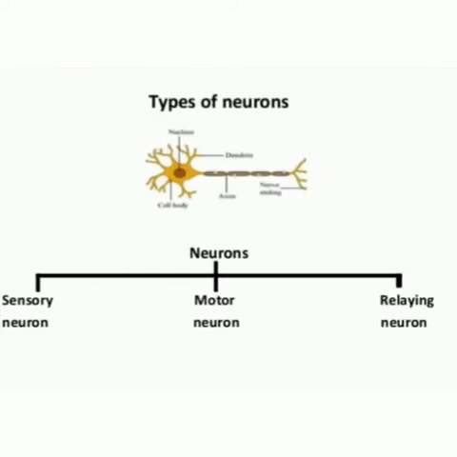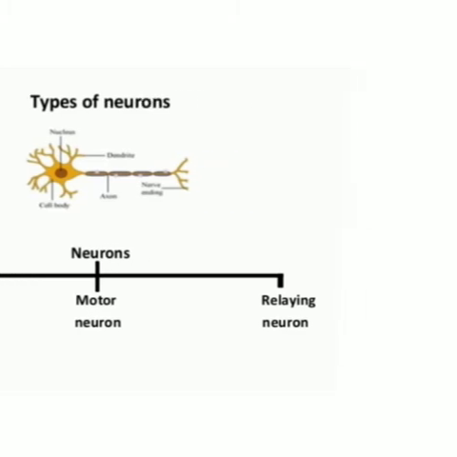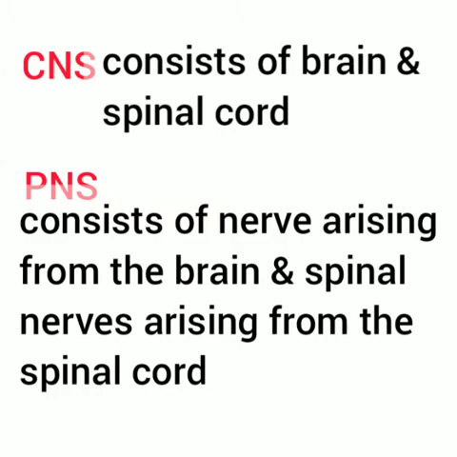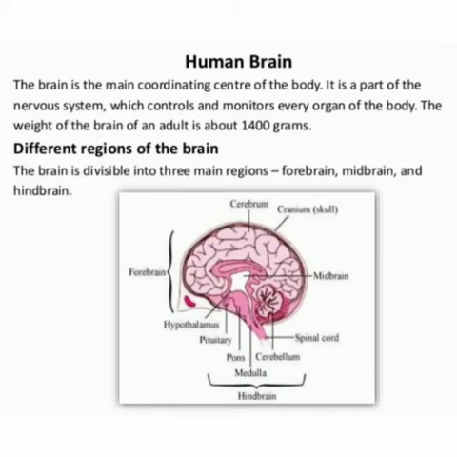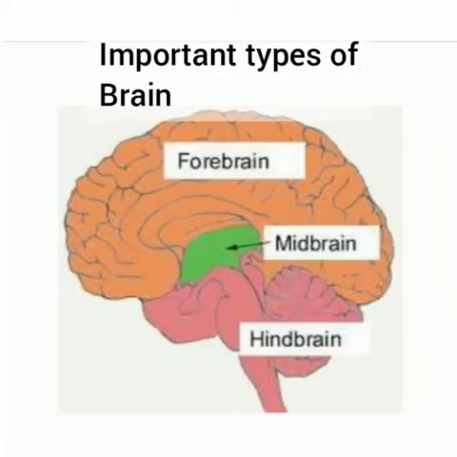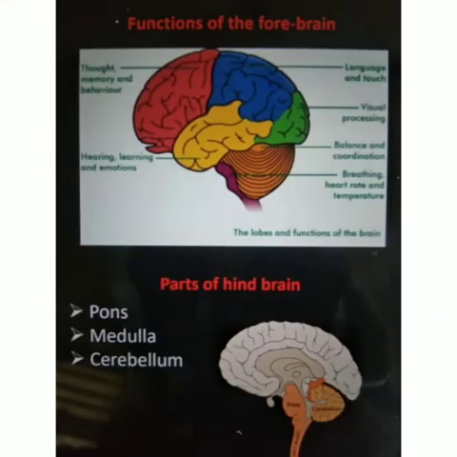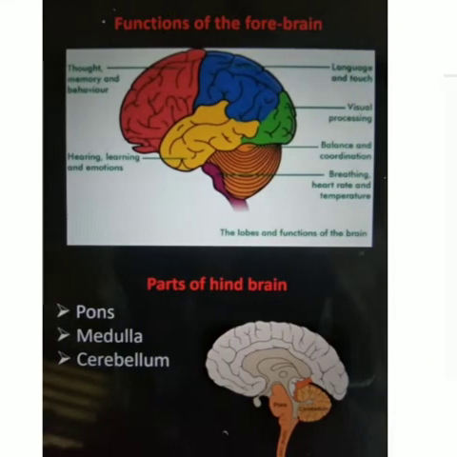Types of neurons: sensory neuron, motor neuron, and relay neuron. CNS consists of the brain and spinal cord. PNS consists of nerves arising from the brain and spinal nerves arising from the spinal cord. Human brain: important types are forebrain, midbrain, and hindbrain. Parts of the hindbrain are pons, medulla, and cerebellum.